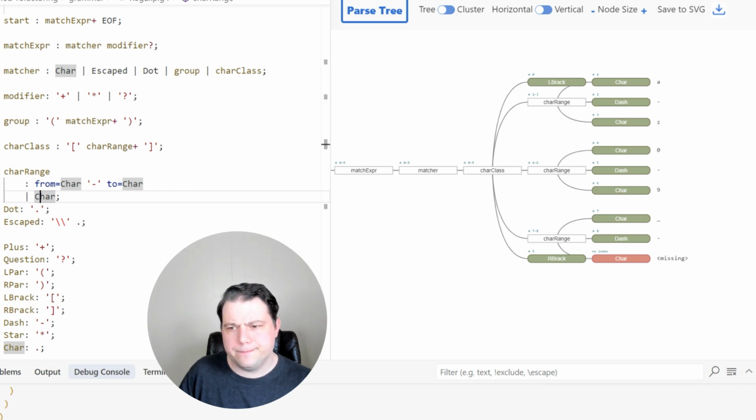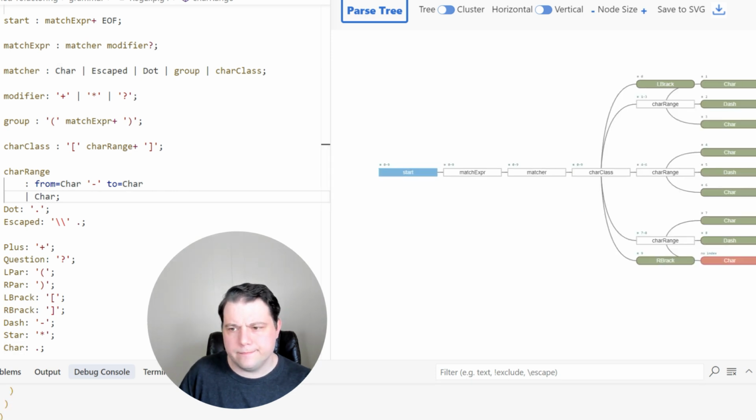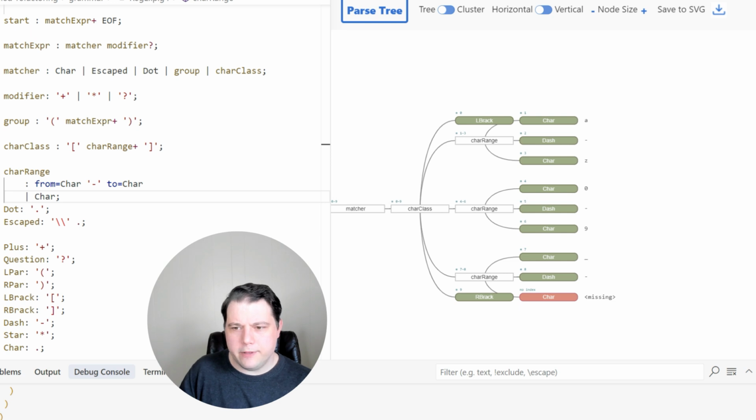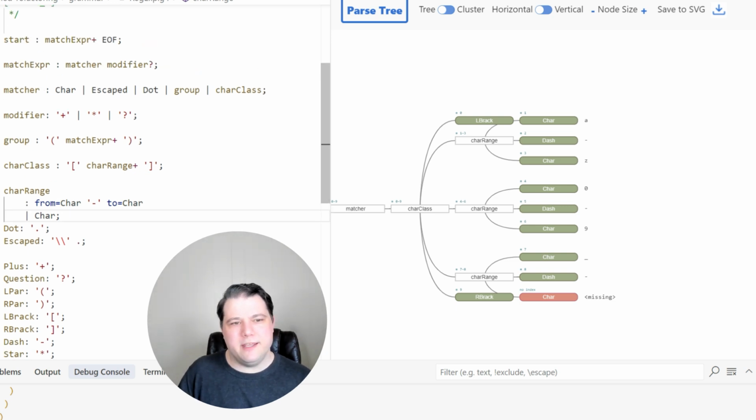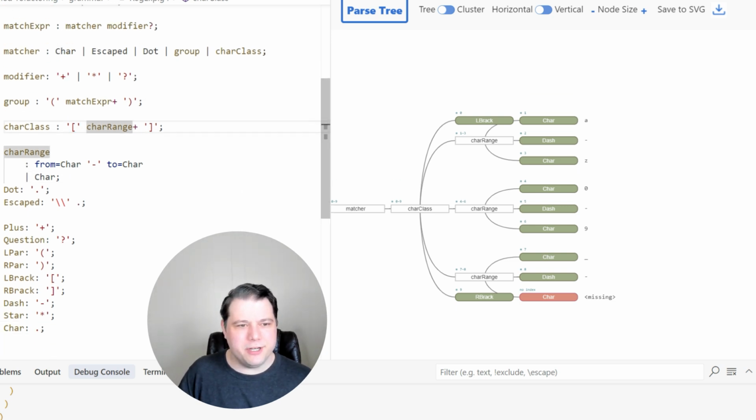Is that going to work? Okay. Well, that'll work for the char, but it can also be a dash, because within this bracket situation, dash, and some of these others, can be treated as a character.